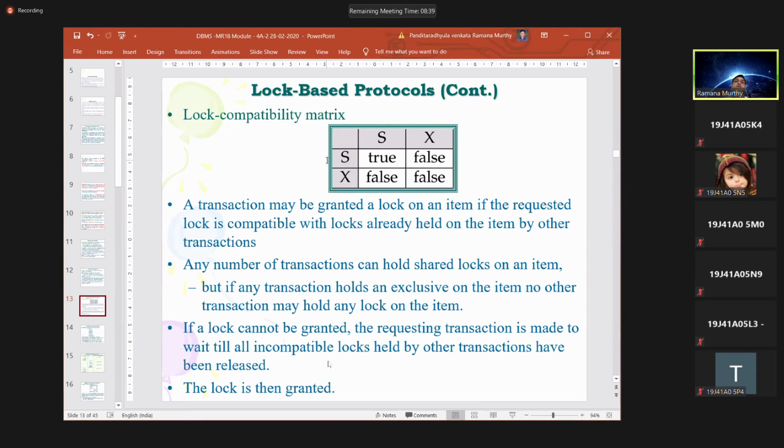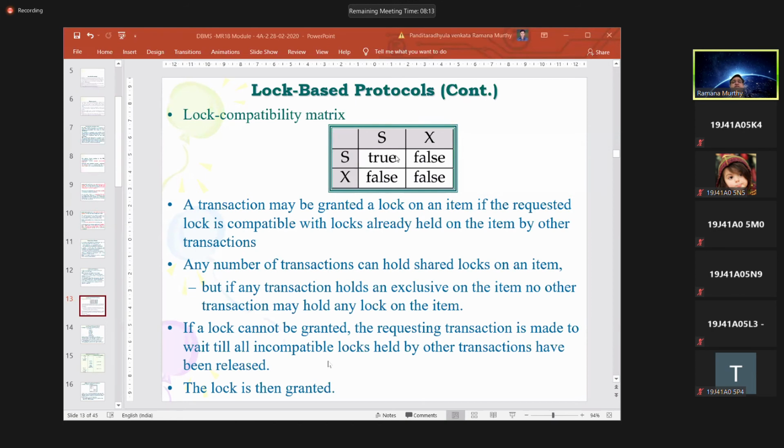The other transaction can obtain a shared lock. When the horizontal transaction is holding a shared lock on a data item X, clear? The other transaction can also obtain a shared lock simultaneously. So both transactions can read the data items any number of times.